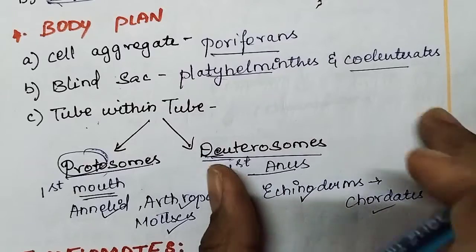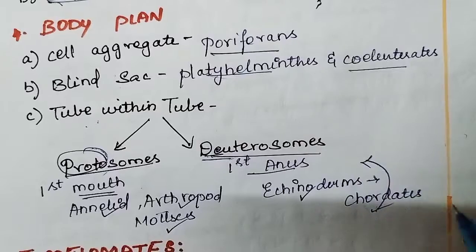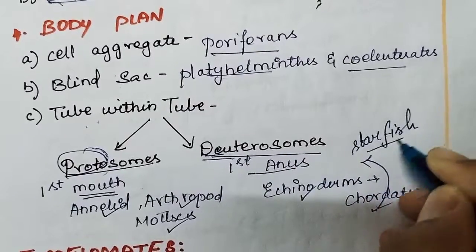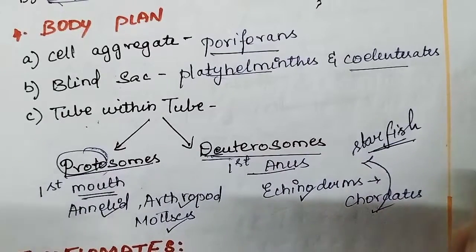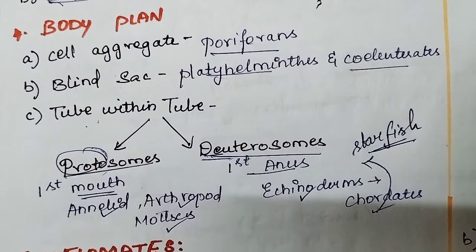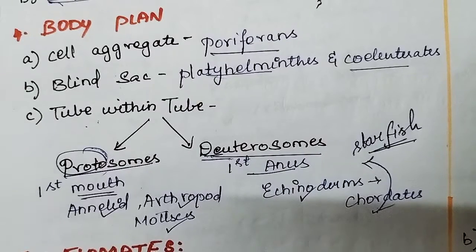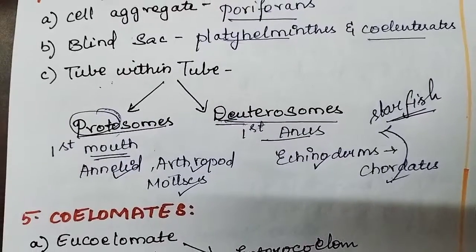So from here itself we can easily identify that we are closely related to echinoderms like starfish. Very interesting, no? So we are closely related with the starfish group, echinoderms. So be clear, body plan is how from birth itself our body is arranged for intake and excretion of the food particles: cell aggregate, blind sac, tube within tube plan. Clear? Next, we will move on to the coelomates, the body cavities.